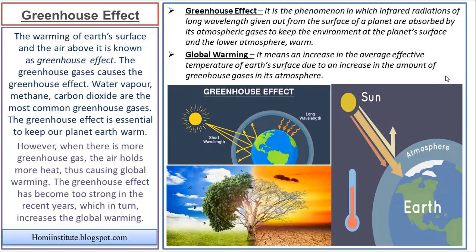An increase in the average temperature leads to global warming, which has many different consequences, for example, the melting of glaciers and the continuous change in the weather. There are so many different things which we are continuously observing due to the large amount of greenhouse gases.